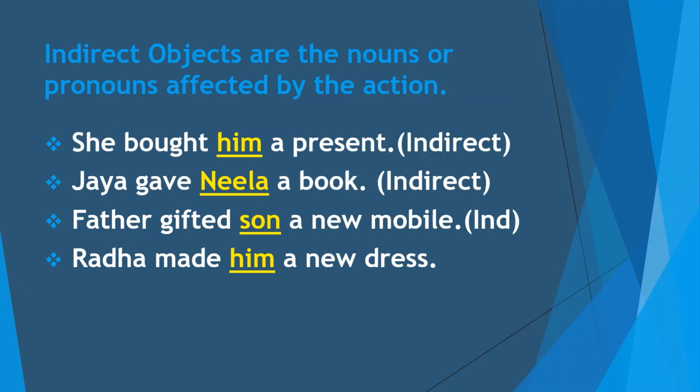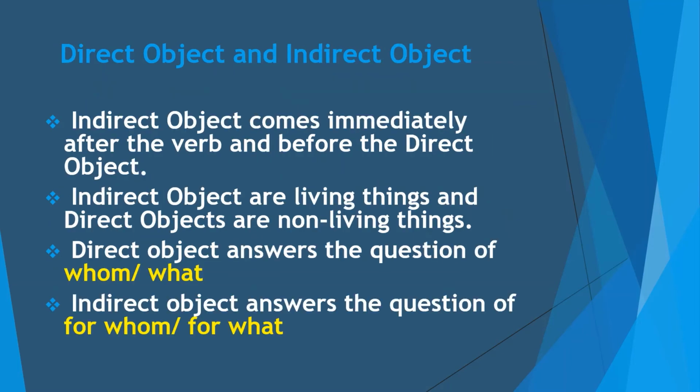Jaya gave Neela a book. Here, Neela is an indirect object while book is a direct object. Father gifted son a new mobile. Here, son is an indirect object while a new mobile is a direct object. Radha made him a new dress. Here, him is an indirect object while new dress is a direct object. Now direct object and indirect object.